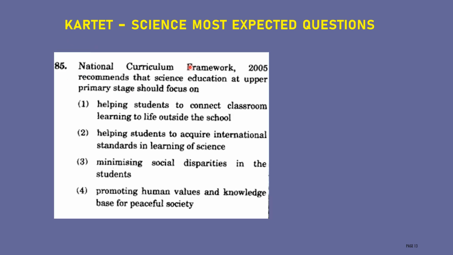Next one, National Curriculum Framework 2005 recommends that science education at upper primary stage should be focused on. Option 1, helping students to connect classroom learning to life outside the school. Option 2, helping students to acquire international standards in learning of science. Option 3, minimizing social disparities in the students. Option 4, promoting human values and knowledge base for peaceful society. The correct option for this question is very important. Every time they will ask National Curriculum Framework 2005, helping students to connect classroom learning to life outside the school.